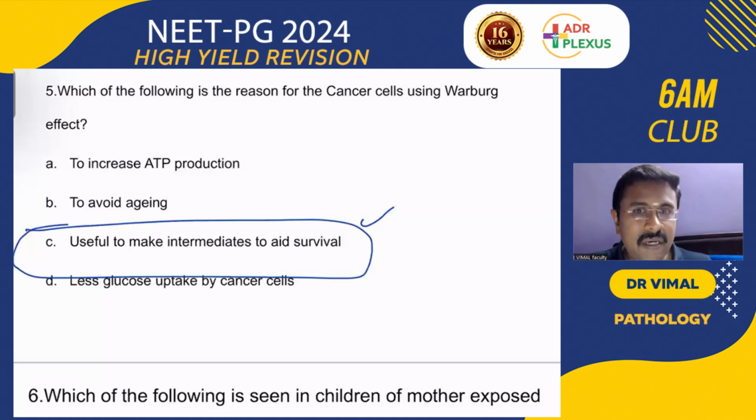That is the Warburg effect, so please remember that. And also the PET scan, with radiolabeled fluorodeoxyglucose, utilizes this Warburg effect. Remember these points.